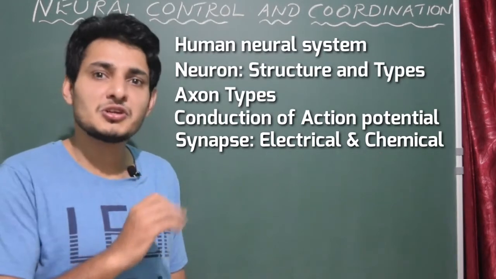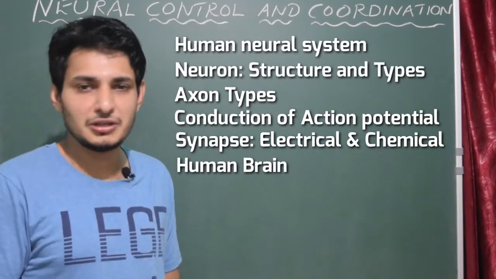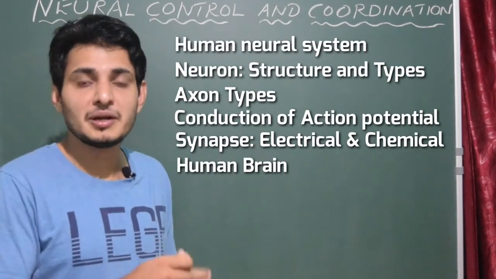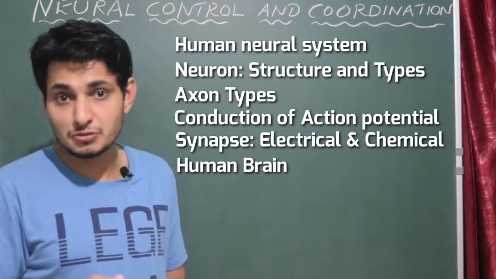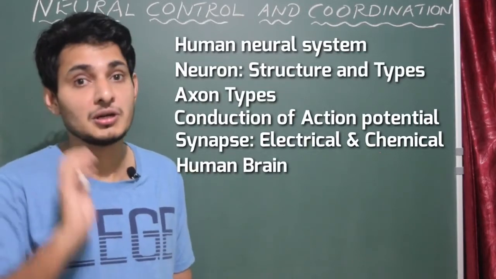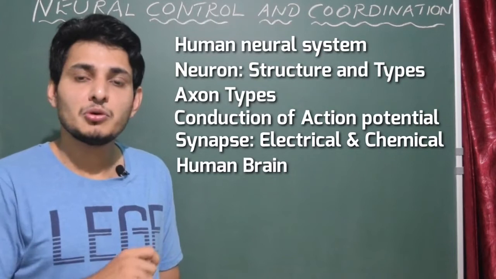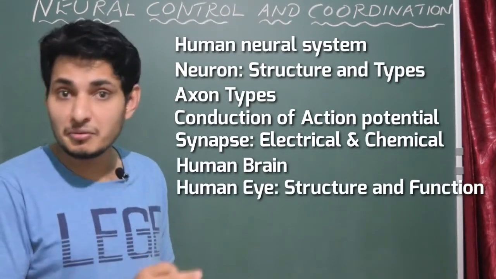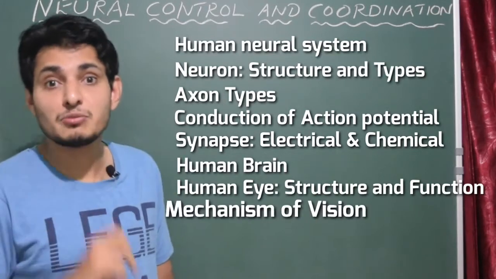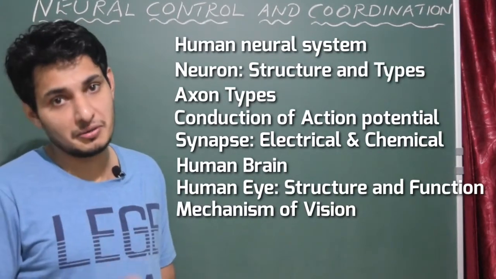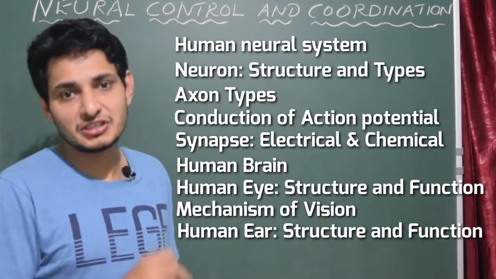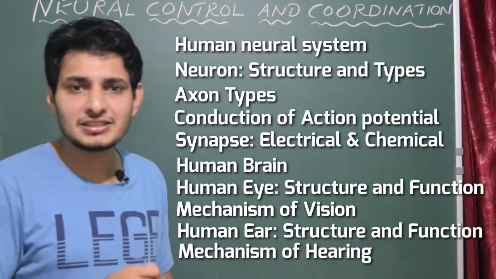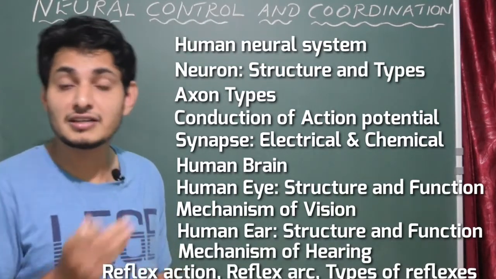Then we discussed about the human brain, that is structure. We discussed all three components of a human brain, that is forebrain, then the midbrain and the hindbrain. Please remember all this with functions, very important for your NEET examination. Then we spoke about the structure of human eye, very important. Then we spoke about the mechanism of vision, which is also very important. Then we spoke about the ear structure and mechanism of hearing. Then we discussed about the reflex action, reflex arc, and conditioned reflex, unconditioned reflex.